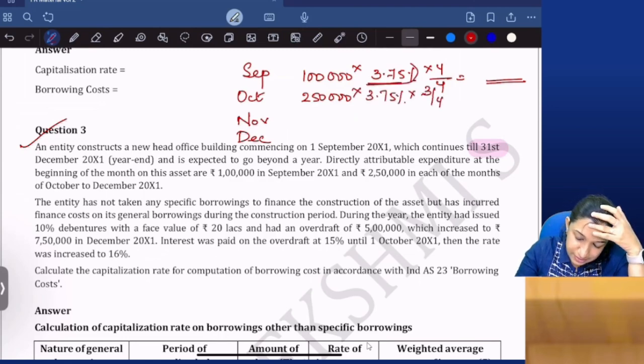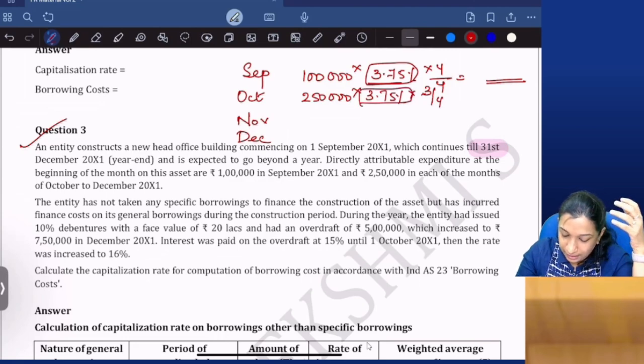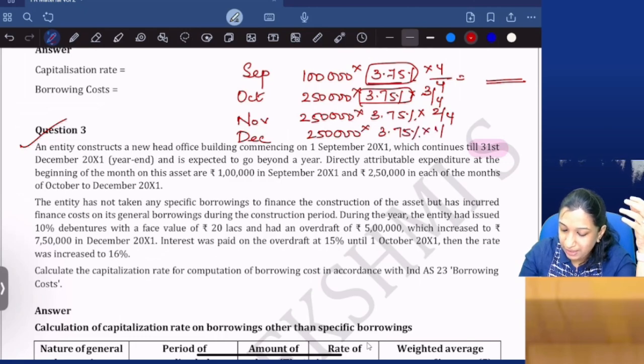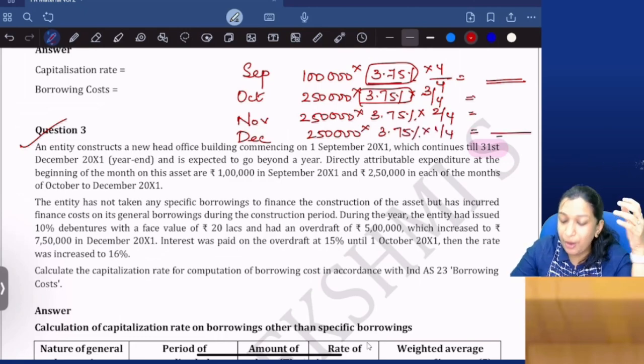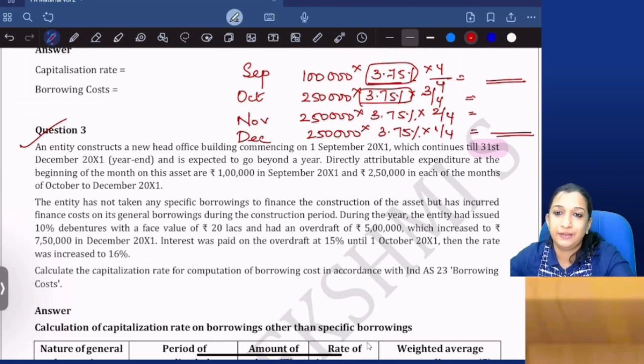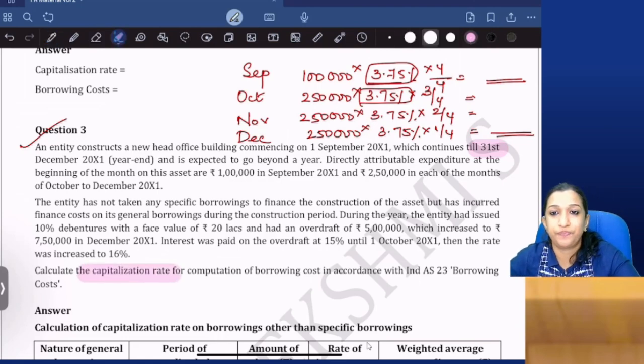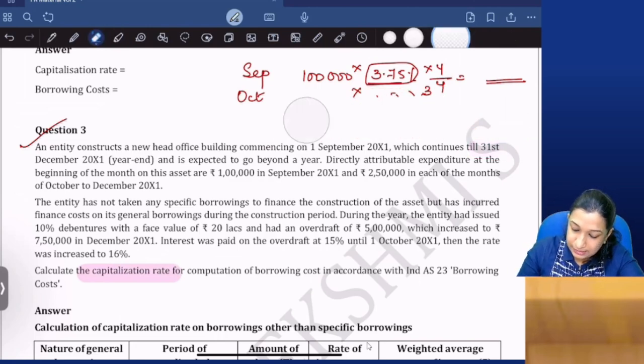This is the 4 months interest rate. Then again 2,50,000 into 3.75% into 2 by 4. Another 2,50,000 into 3.75% into 1 by 4. This is the amount that needs to be capitalized. But that is not part of the answer because that's not asked. The question is only to compute the capitalization rate. I hope that is clear.